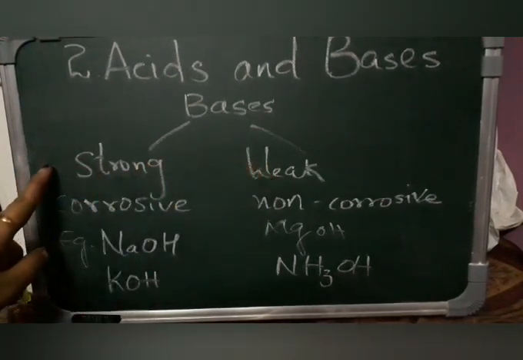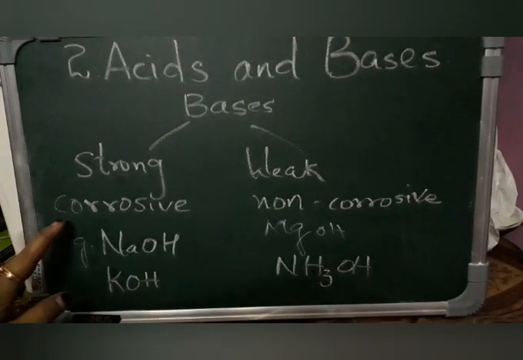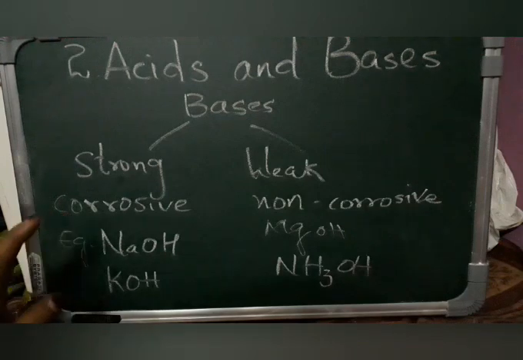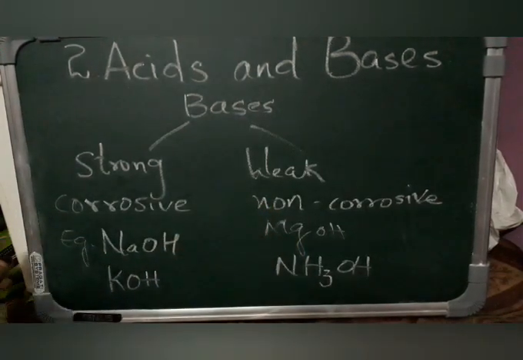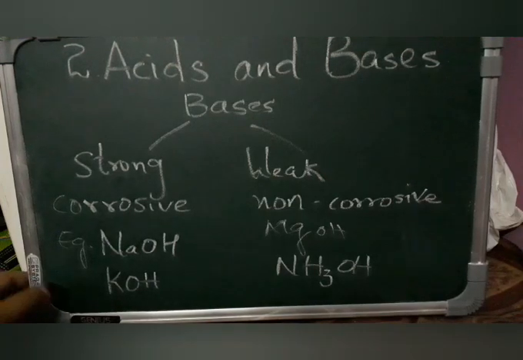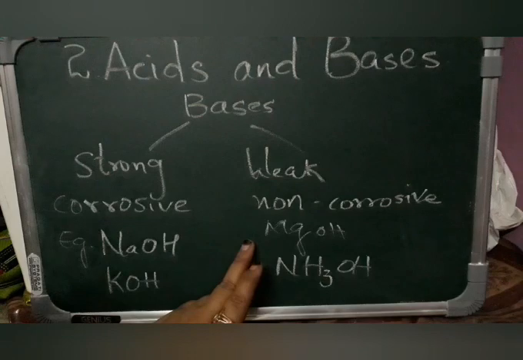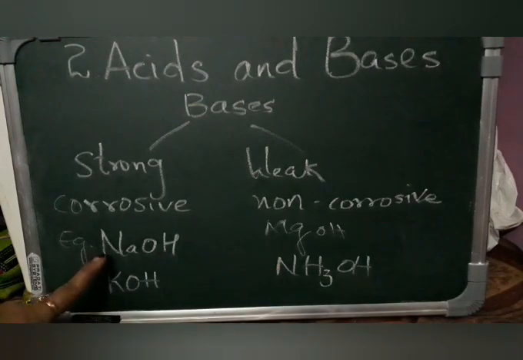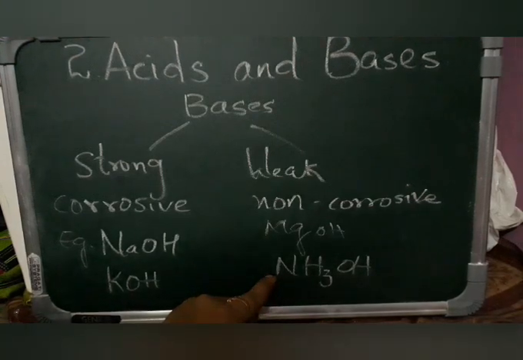As usual, strong bases are very corrosive, and weak ones are non-corrosive, similar to acids. For example, strong: sodium hydroxide and potassium hydroxide, and for weak: magnesium hydroxide and ammonium hydroxide. Children, see the formulas, and just don't get confused.